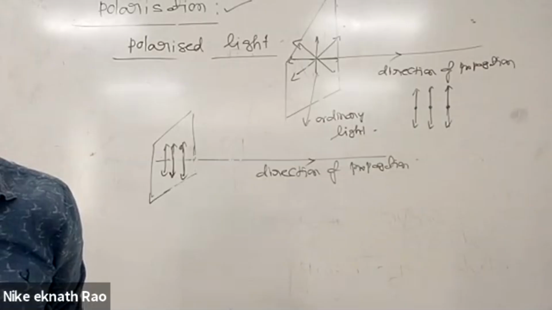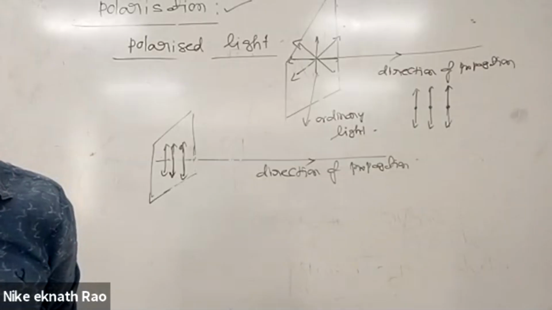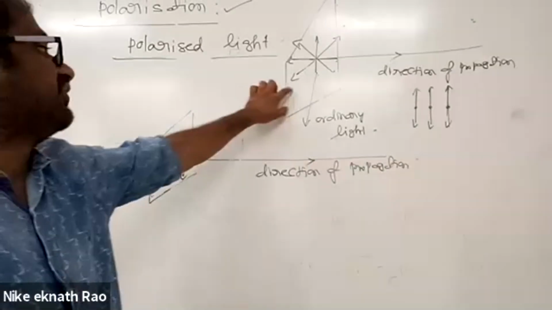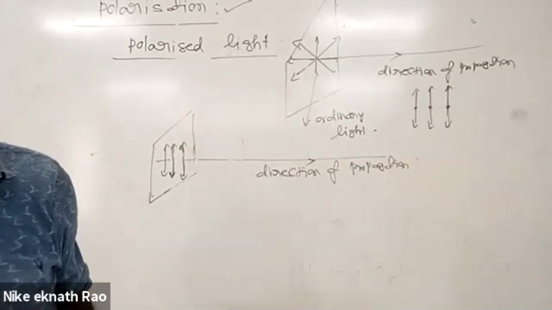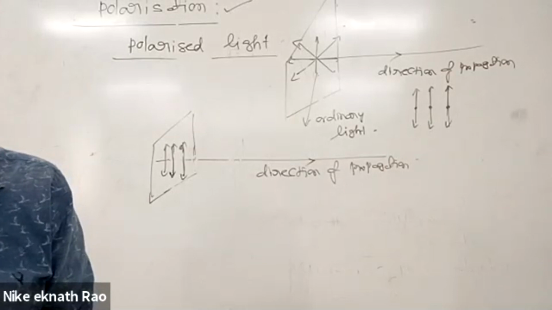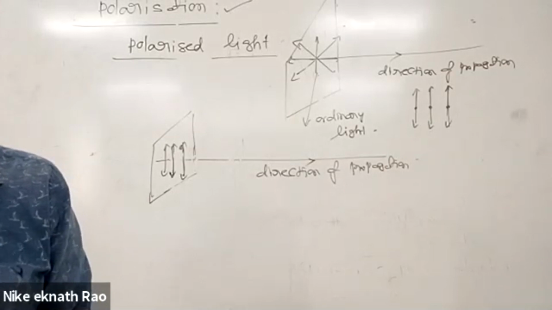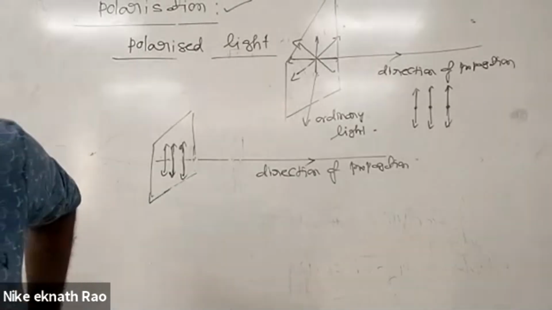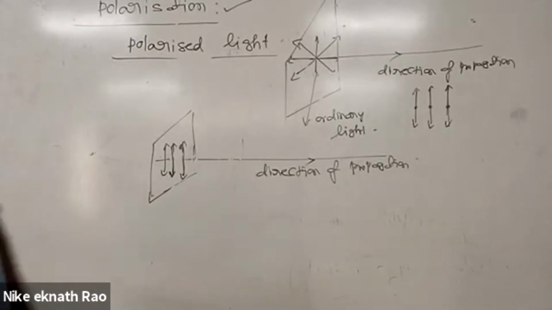So polarization is a phenomenon in which the electric field of a light wave is restricted to lie in a single direction or single plane, perpendicular to the direction of propagation of light. Full stop. Next line, change the paragraph.